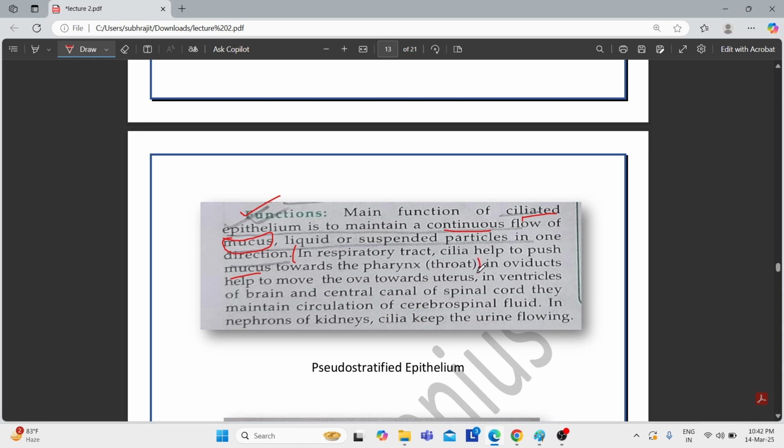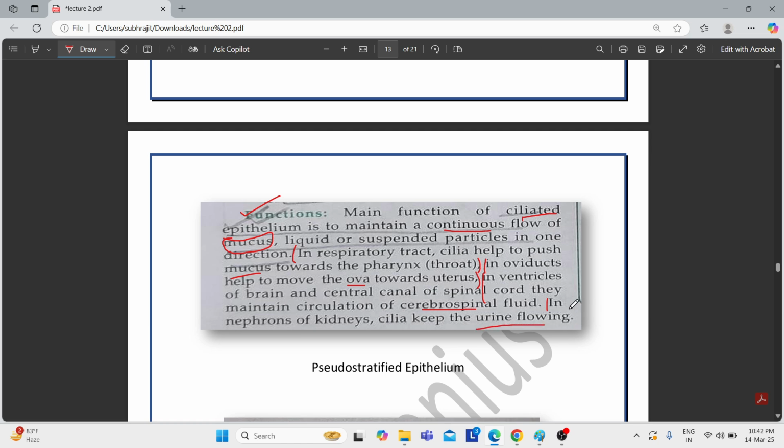In oviducts, they help to move the ova towards the uterus. We know that the ovaries produce the ova, and the ova needs to reach the uterus for fertilization. And who helps in its movement? The cilia present in the oviducts. In the ventricles of the brain and the central canal of the spinal cord, they maintain circulation of the cerebrospinal fluid. In the nephron of the kidney, the cilia keep the urine flowing.